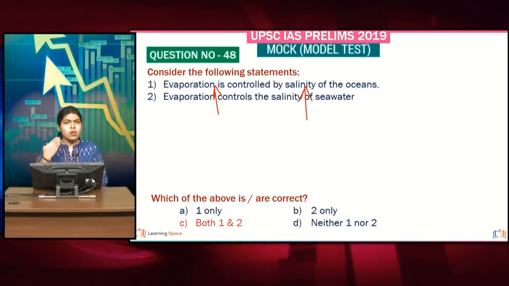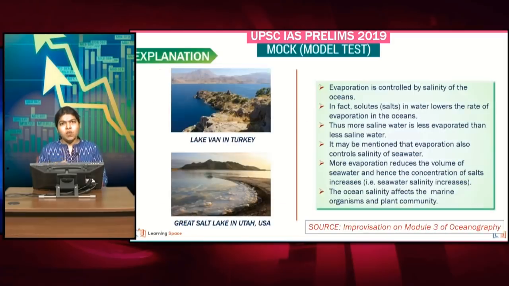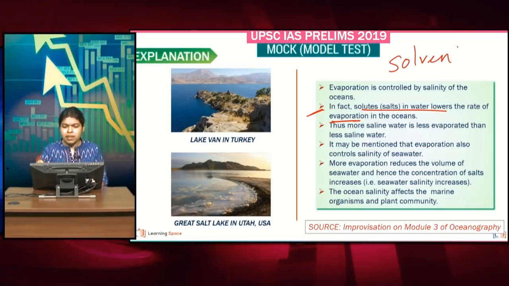And now take a look at the very first statement. Evaporation is controlled by the salinity. Greater the solute, which means greater the salts in water, lower will be the rate of evaporation, because when you have too much amount of solute, your solvent will be comparatively lesser.